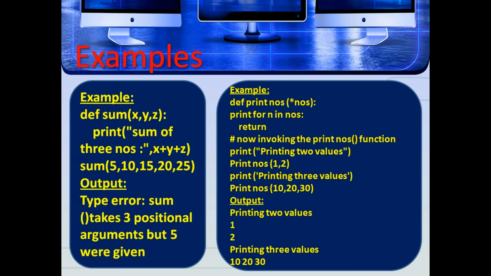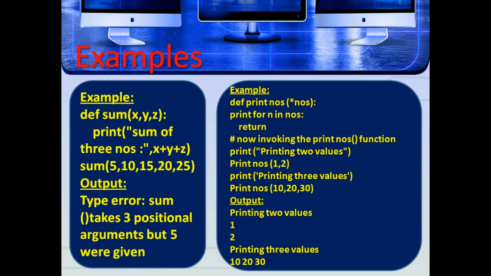The example is def sum(x, y, z): print("sum of three numbers", x + y + z), then sum(5, 10, 15, 20, 25). Here the program is executed. It produces the result as TypeError: sum() takes 3 positional arguments but 5 were given.